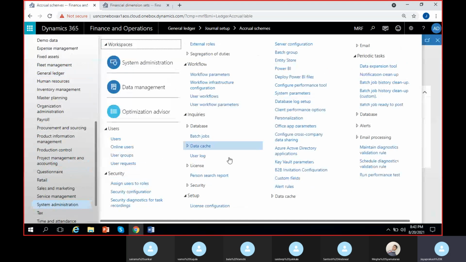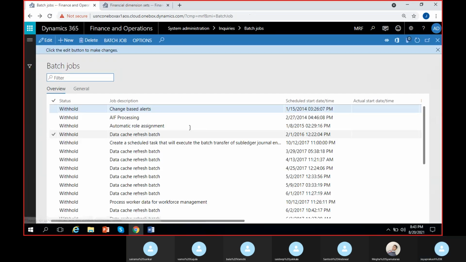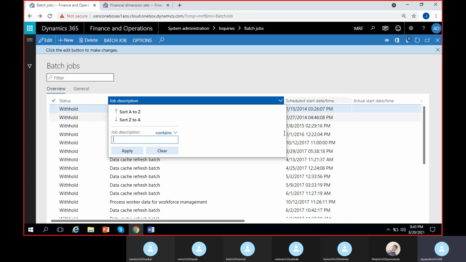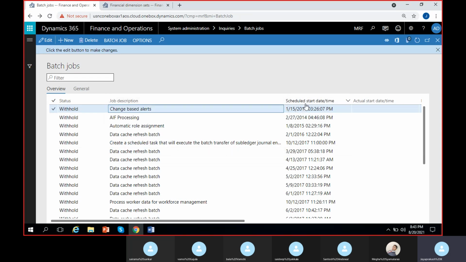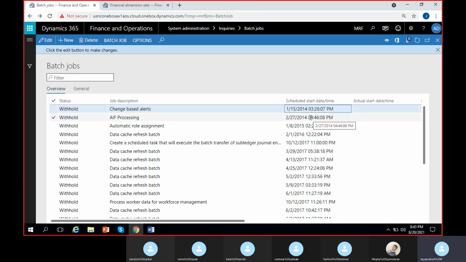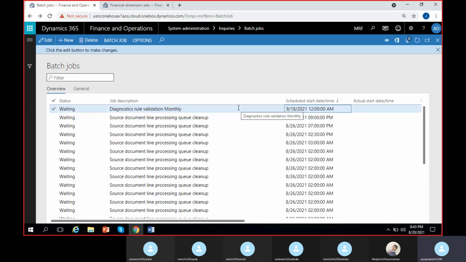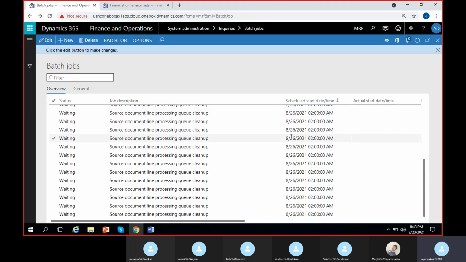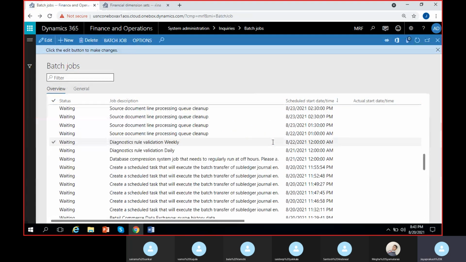System administration. Here I have batch jobs under inquiries. Click on batch jobs. Search for the batch job name. Actually, go for financial dimension sets or balances something. We can also search it by date. Let us try to search it by date. Scheduled start date. I'll go for new to old so that I can see the new one. 26/8. These are all beyond our date. So on for 20th 8, we have batch transfer.